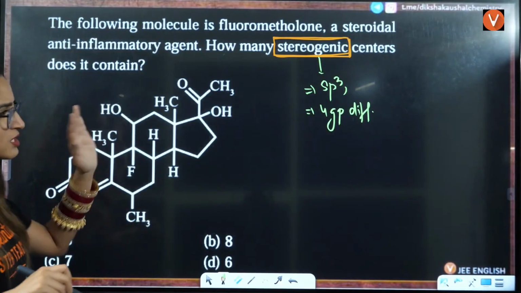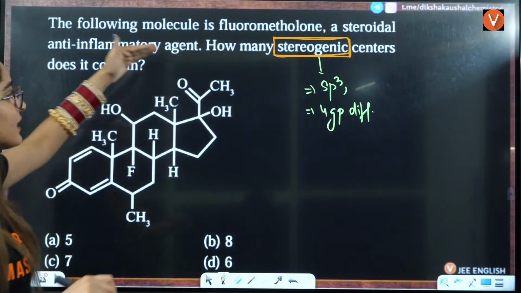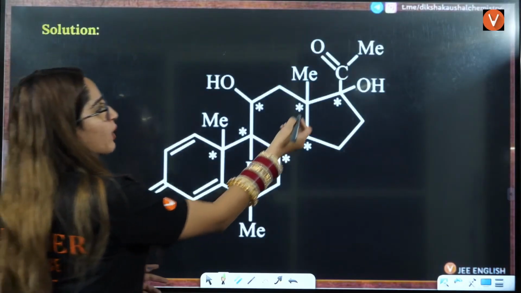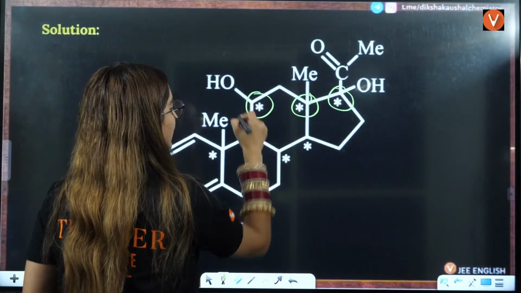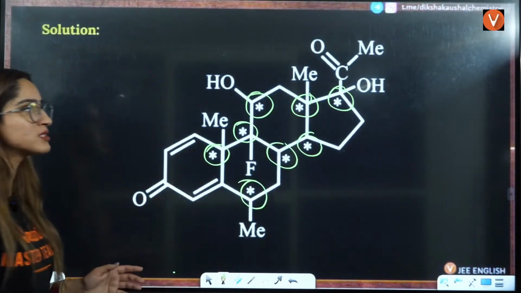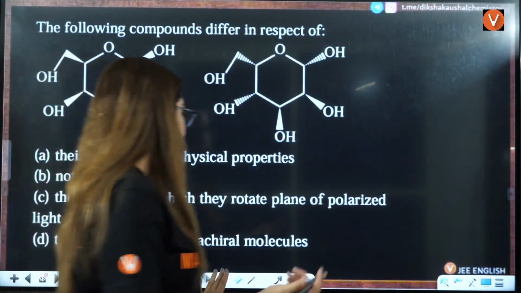So that's why I would consider this just one word you should know here. The rest you can easily answer. Only chiral carbons you have to calculate: 1, 2, 3, 4, 5, 6, 7 and 8. So 8 is the correct answer. Let us move to the next question here.